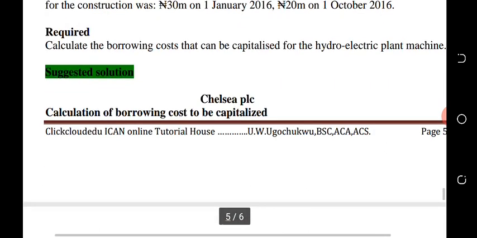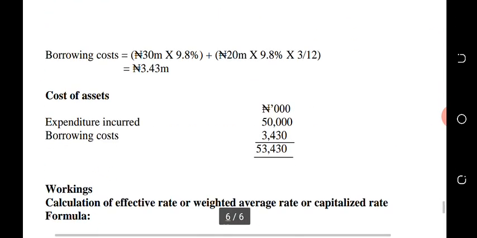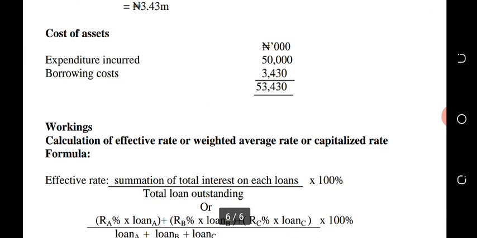So let's look at the workings for the effective interest rate. Now, read the formula.